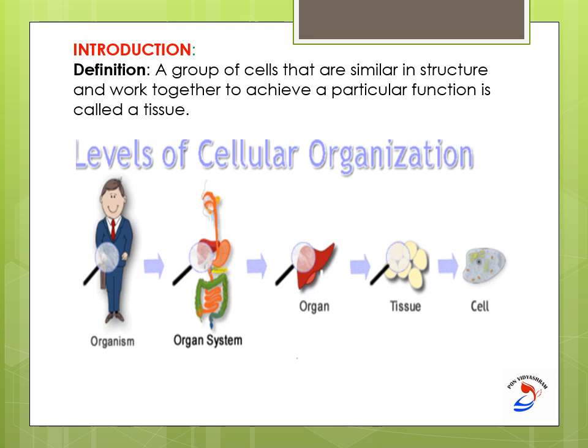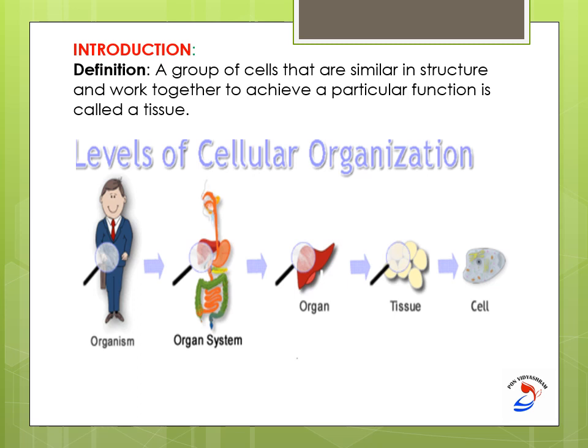So now I have presented you a picture on the various levels of organization. Cells are the basic unit of life. We have already learned from the last chapter that cells are the basic unit of any life structure. A group of cells that are very similar in structure work together to form a particular structure called tissue. The same type of tissues organize to form a single organ.